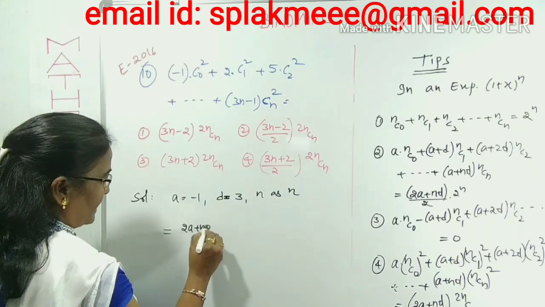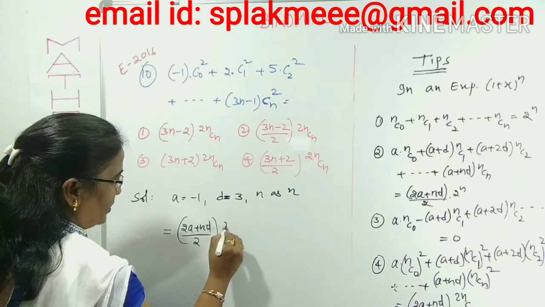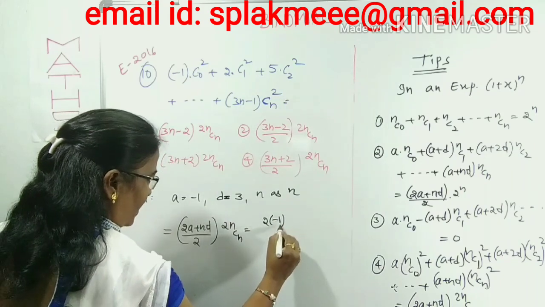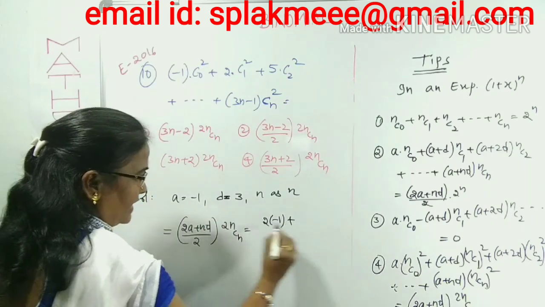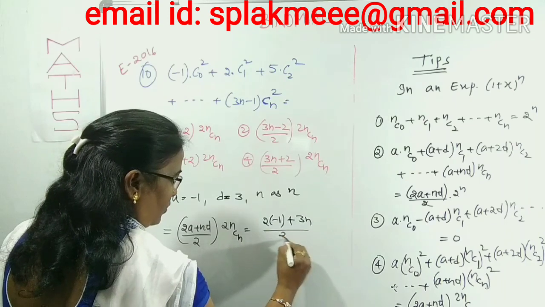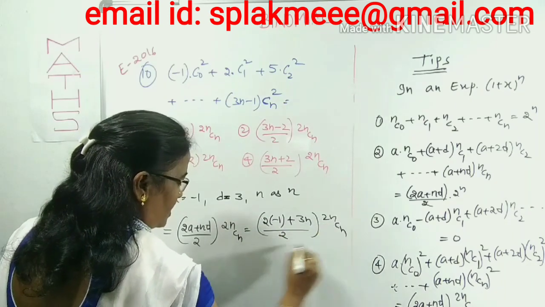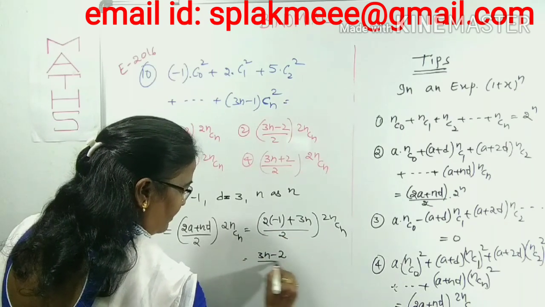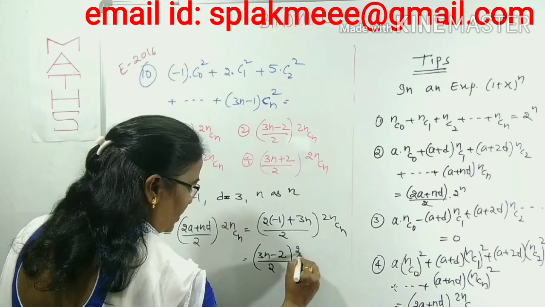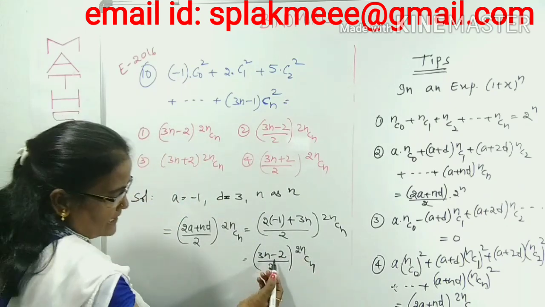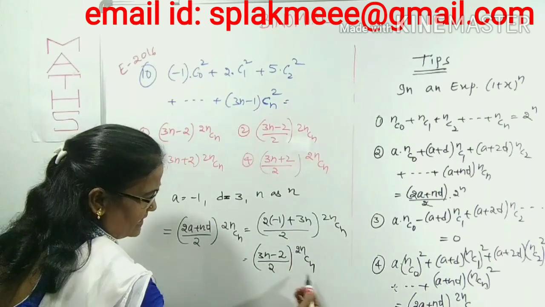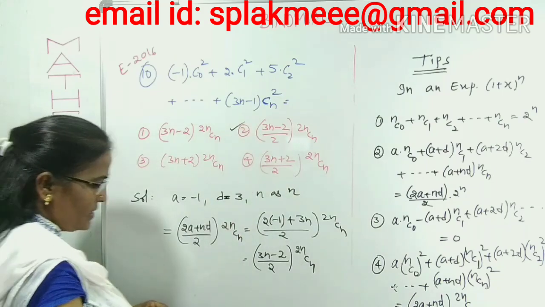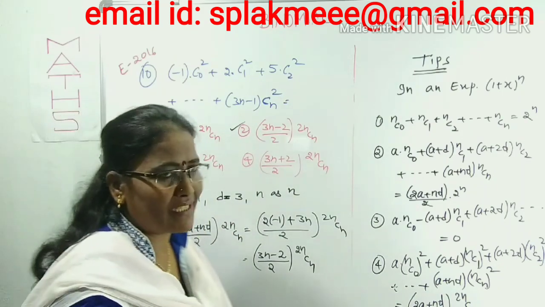Now according to that formula, (2A plus nD) by 2 into 2nCn. That is 2 into A, which is -1, plus n into D, which is 3, so 3n by 2 into 2nCn. So this is simply -2 plus 3n, we can write (3n minus 2) divided by 2 into 2nCn. (3n minus 2) by 2 into 2nCn means which option? Where is it here? Yes, it is clearly the second option. So like this we can do question number 10.